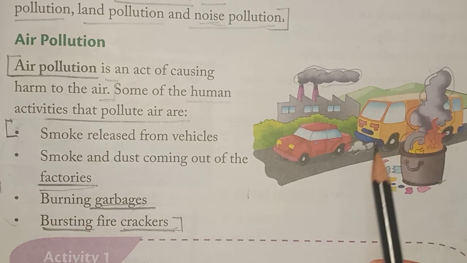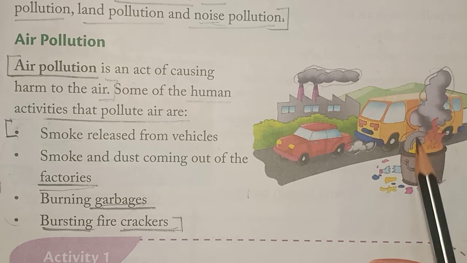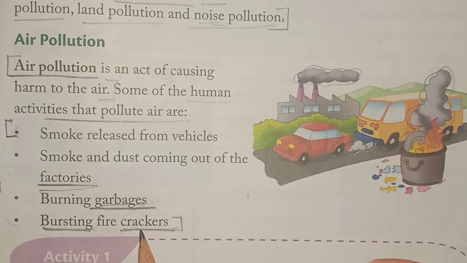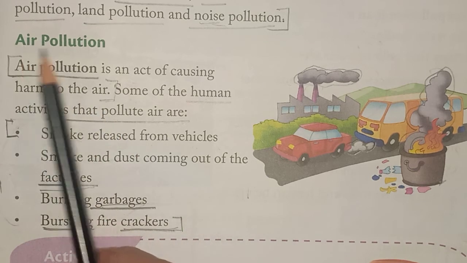See, every day the garbage is burned and how much air pollution it causes. Bursting of crackers. Yes, we burst crackers on Diwali and other festivals, and because of that it makes the air dirty. So these are the causes of air pollution.